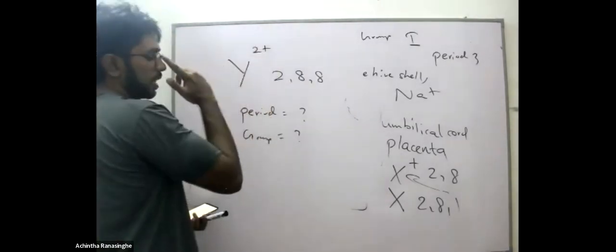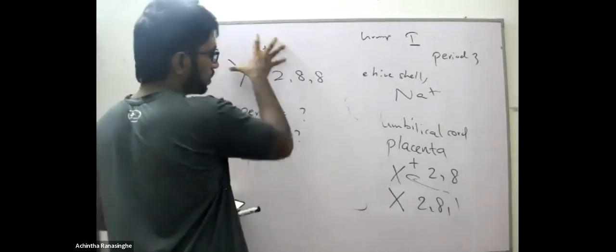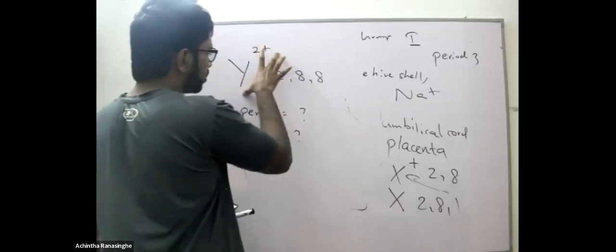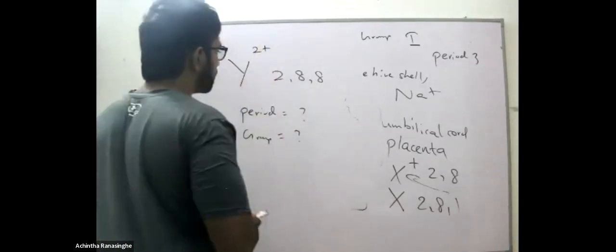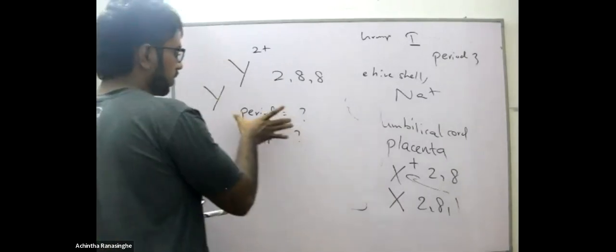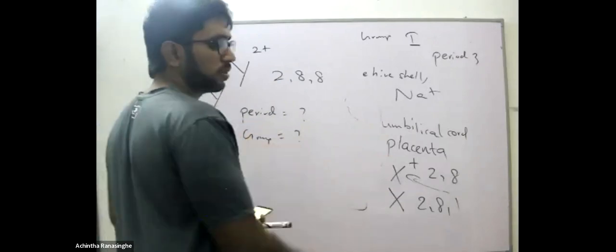There's a cation, a positive ion Y2+, and the electronic configuration of that specific ion is 2,8,8. So I'm asking, what is the period and what is the group? Not the electronic configuration.